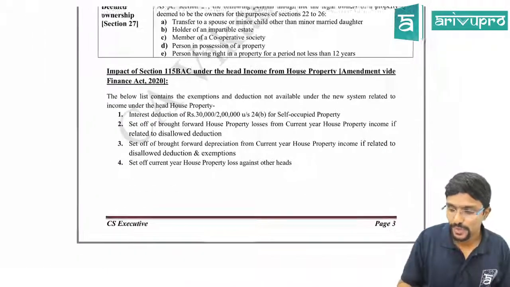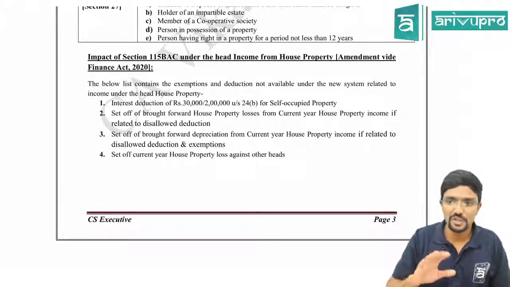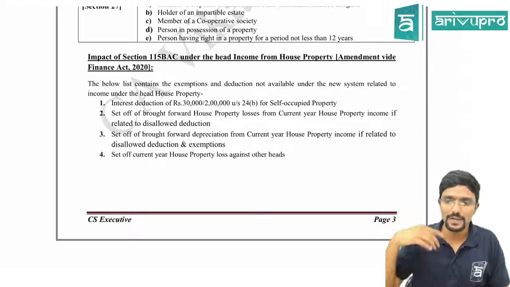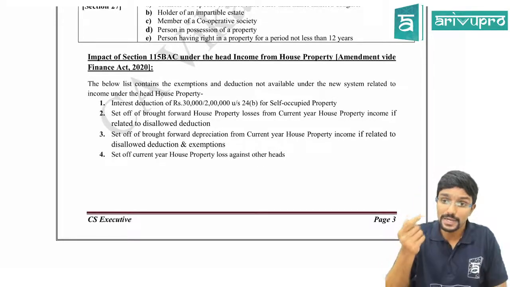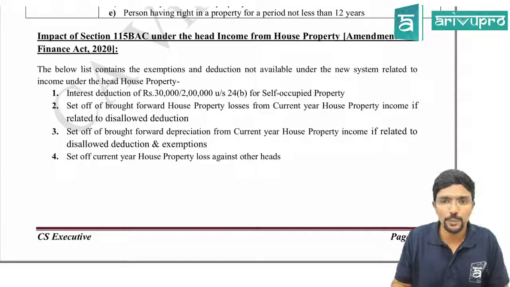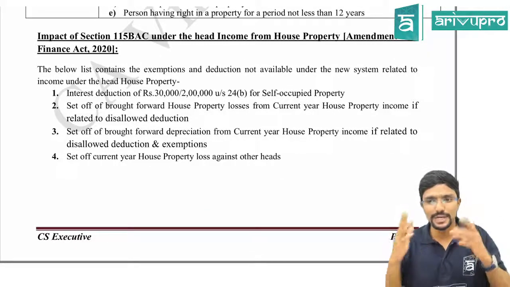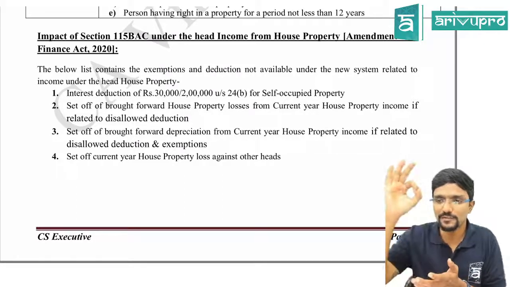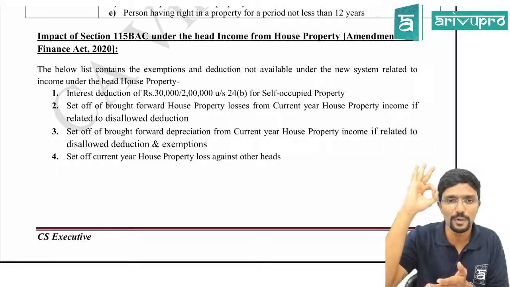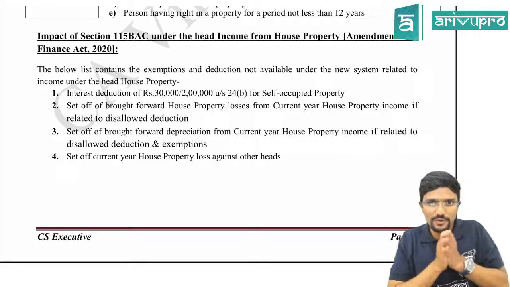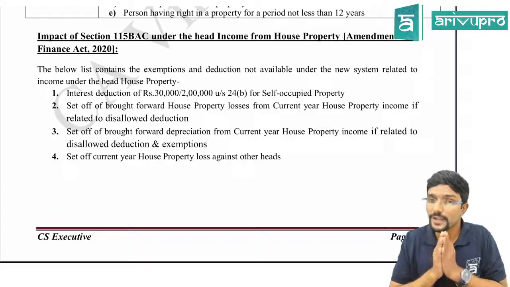Then coming to the new scheme, if the individual or HUF have opted for a new scheme, then 4 things are not available for them under the new scheme under the head income from house property. What are those? For self-occupied property, you cannot claim 30,000, 2 lakh interest. You cannot claim anything. So if you are opting for a new scheme, your income from self-occupied property will be 0. Fine.